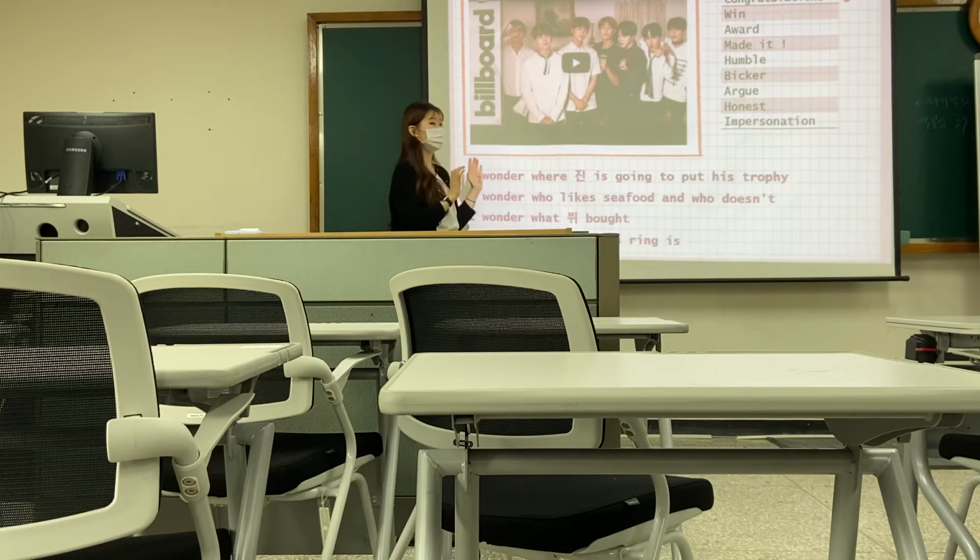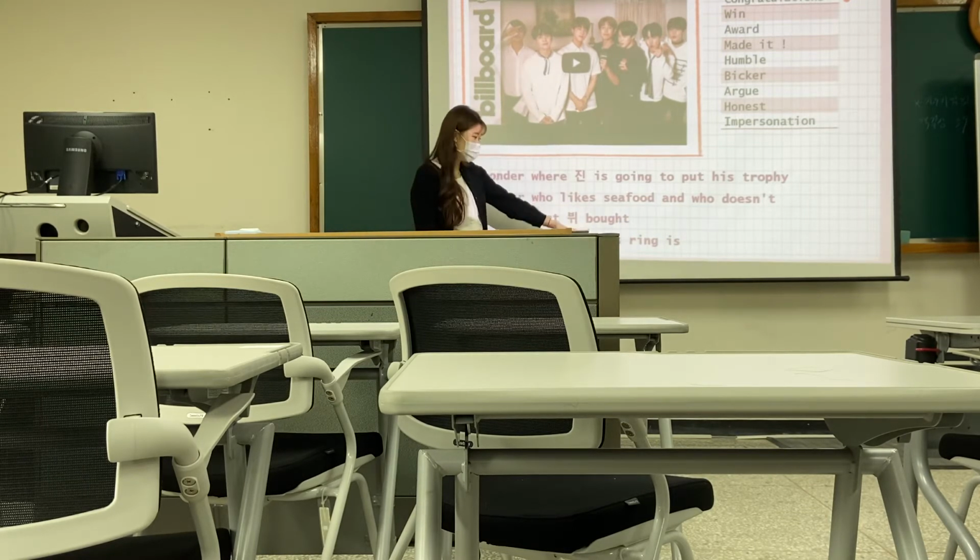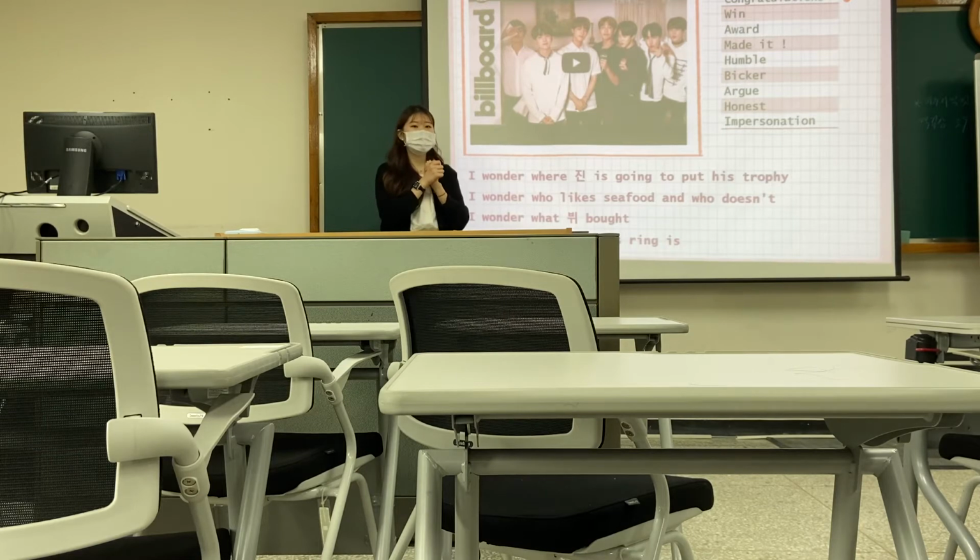So now that we've covered the vocabularies, I'm sure it's not going to be too difficult to listen to the interview. Even if you don't understand everything, it's alright, don't worry, because you just need to find the answers to these 4 questions. It's also written down on your handouts, so if you look at your prints, it's going to be all there. So based on the information here, the trophy, the Sifu, who doesn't like it, what did we bought, how much Jin's ring is, you are going to try to find answers to these. So try to focus on those 4.